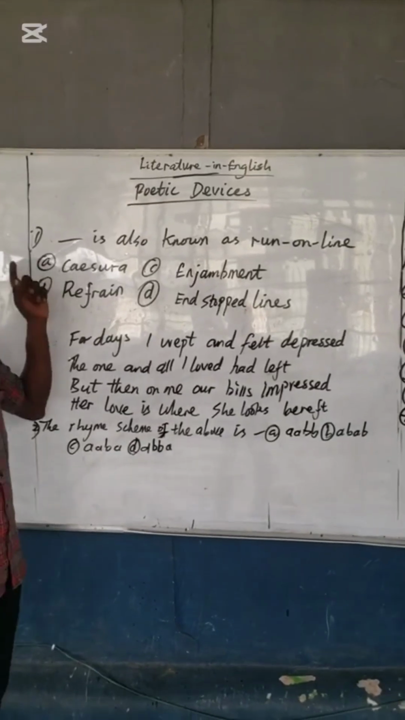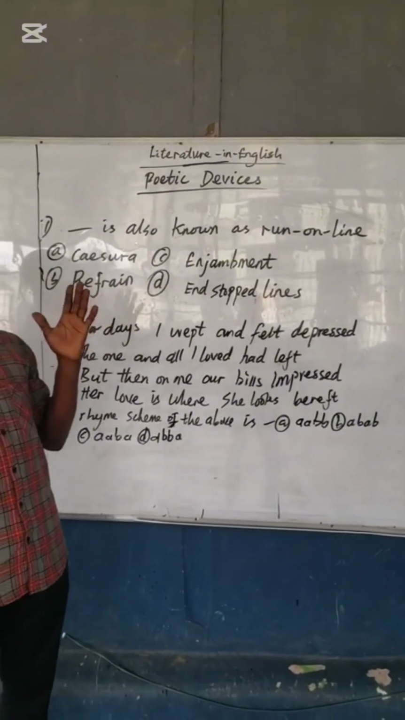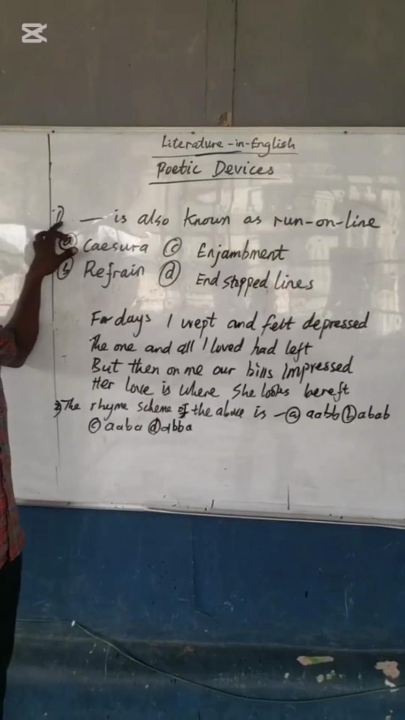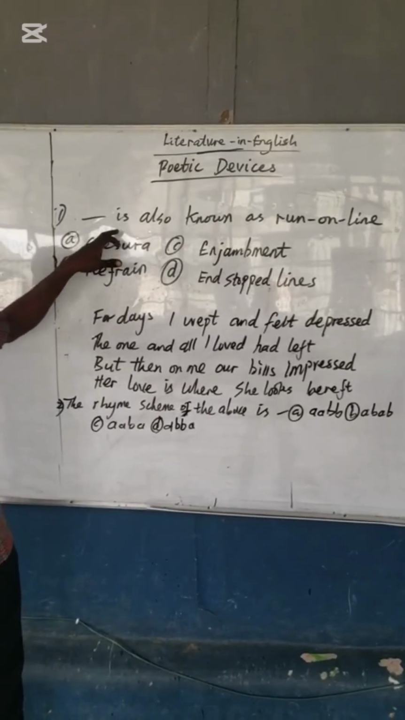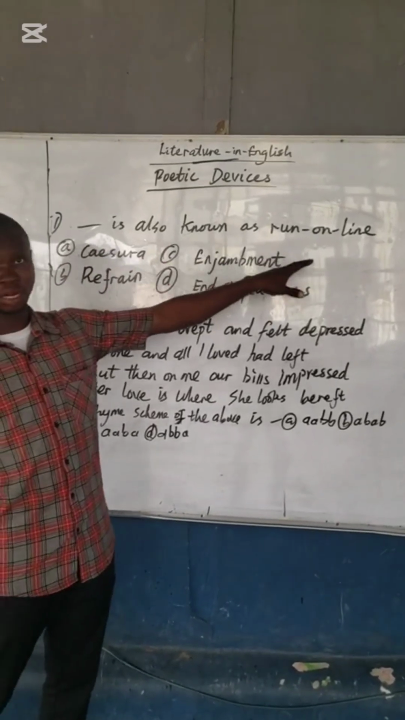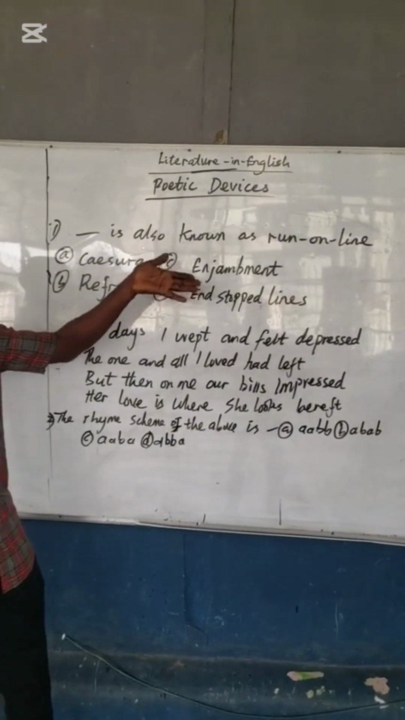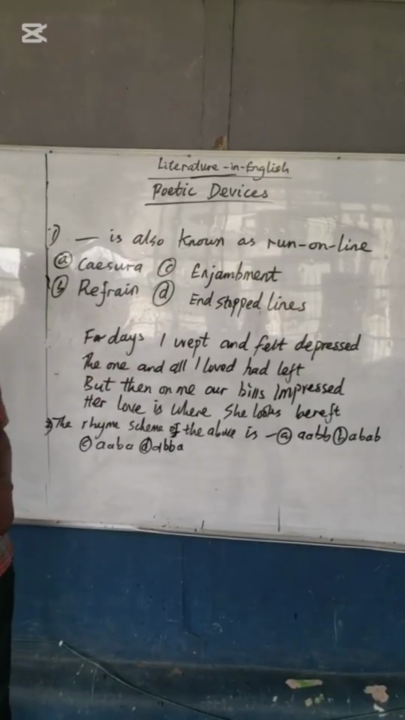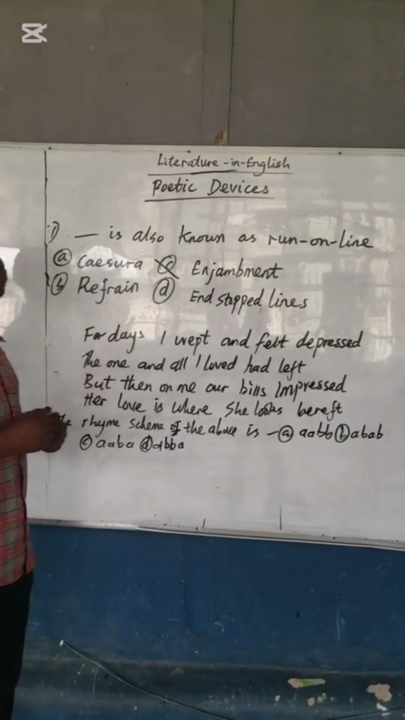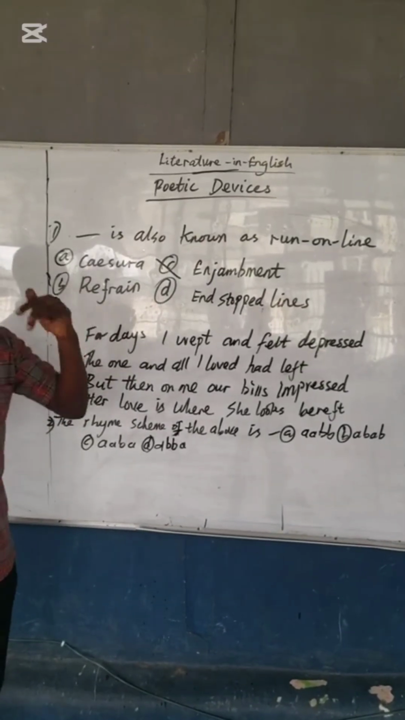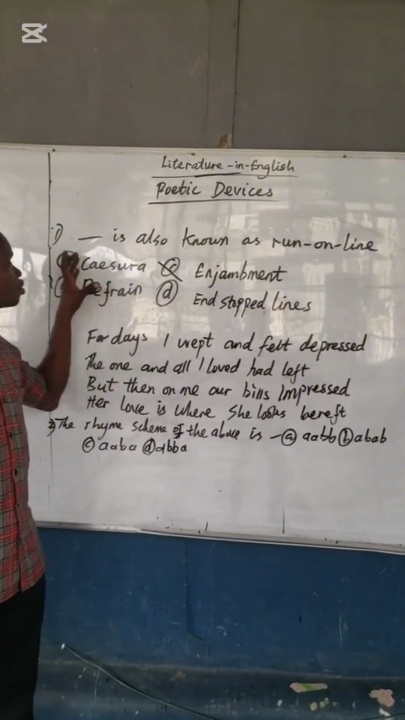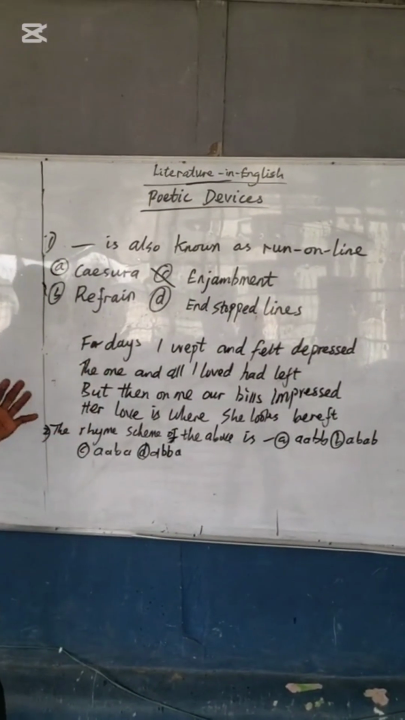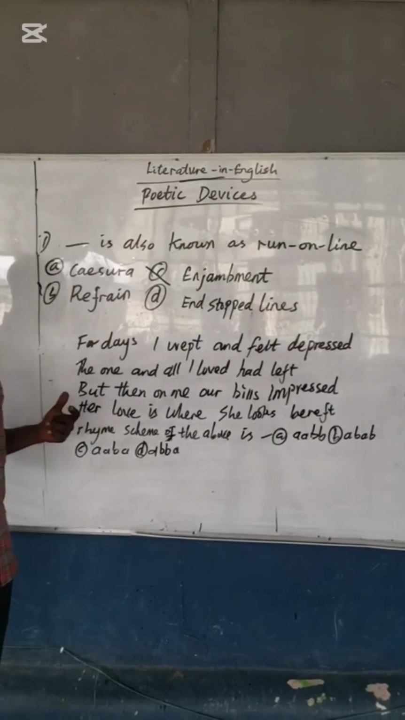We have some questions based on the topic which we just learned, poetic devices. The first question says, blank is also known as run-on line. Of course, I've told you before that another word for run-on line is enjambment. So the correct answer is enjambment. You want to know what caesura is? In our next video, I'm going to explain caesura to you so that you understand it when you see it in any exam.